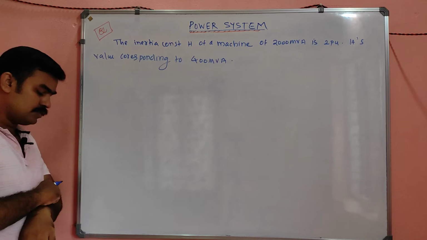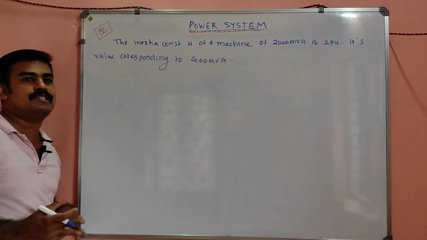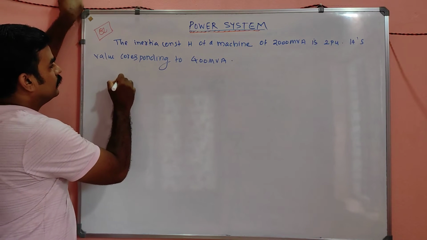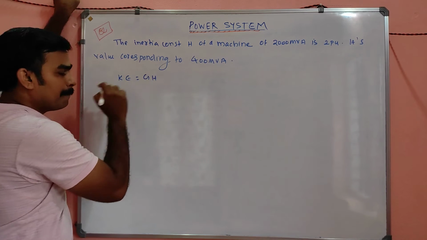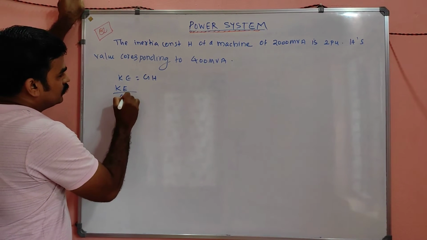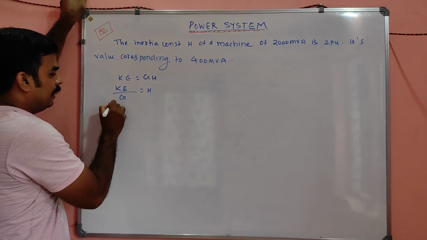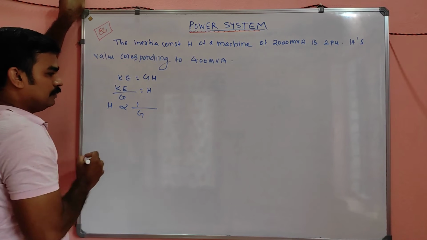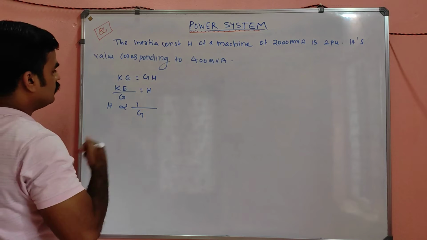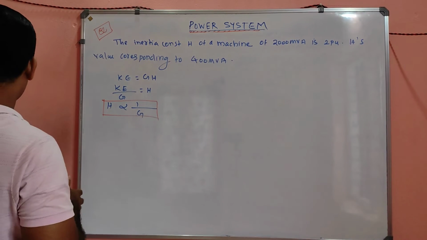See, how can we solve this? What is the relationship connecting H with something? We have another beautiful equation. K is nothing but G into H. From this, K by G is equal to H, or I can say that H is inversely proportional to G. This is our thumb rule for solving this question.